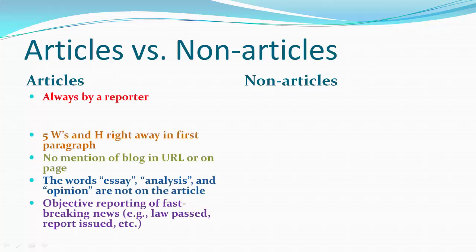So objective news articles, here are some attributes of them. They are always by a reporter, but that's a little deceptive because reporters also write other things. They always have the 5 W's and H right away in the first paragraph. And you know what those are? Who, what, why, where, when, and how. Immediately that information is presented right away at the top of the article.